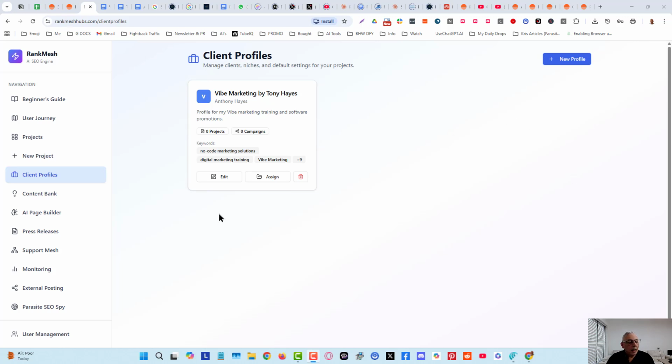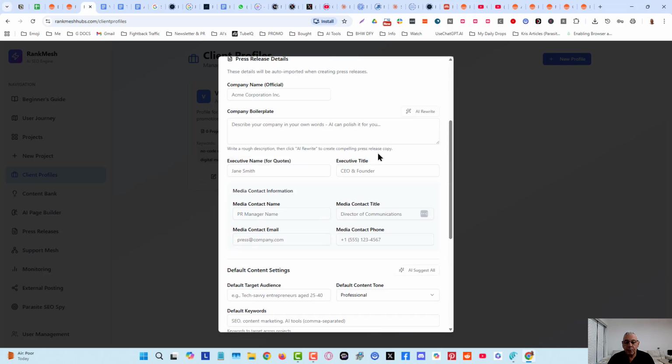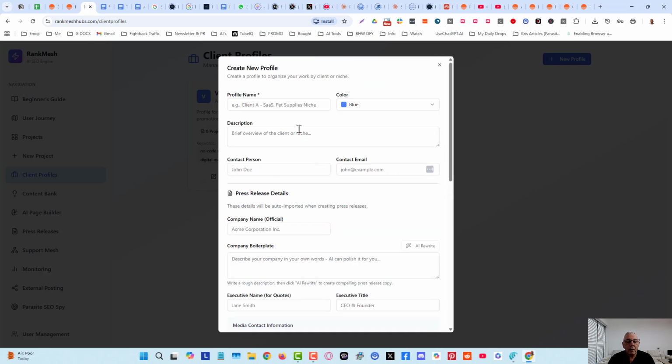Okay guys, in Rankmesh under the client profiles, there seems to be a couple of people having some difficulty using this, so I'm just going to cover it start to finish, instead of explaining from a previously edited campaign or profile that I did.